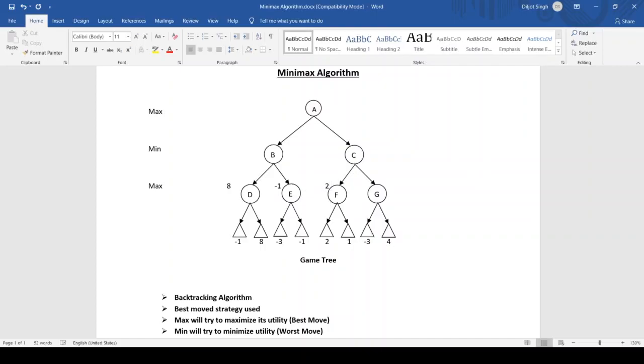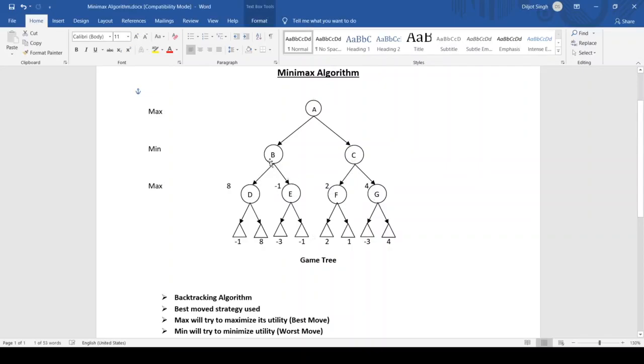And coming to the next, G, it is having two options, 1 and 4. The better option is 4. So now it's the turn of the min, right? Min will decide which turn it has to give or which move it should choose, whether it goes to D or it goes to E. Similar is the case with C. It has to decide whether to go to F or to G.